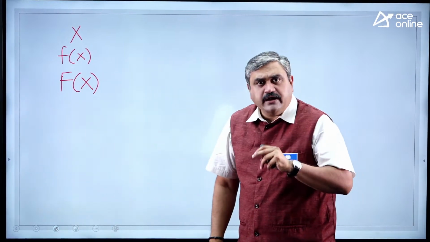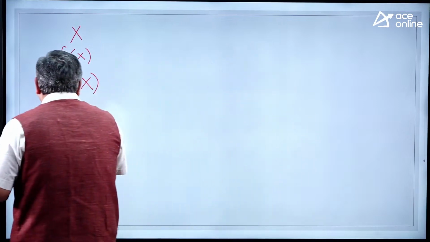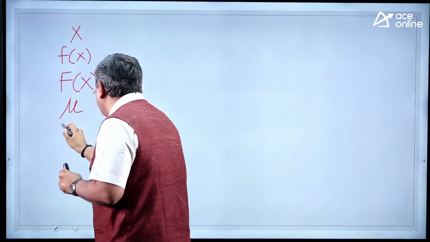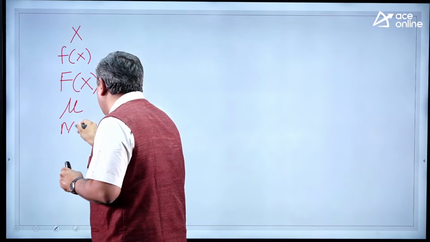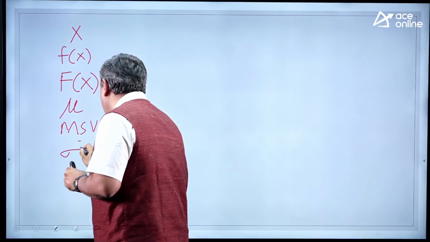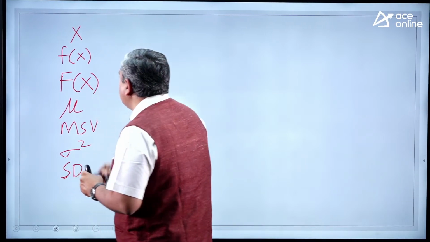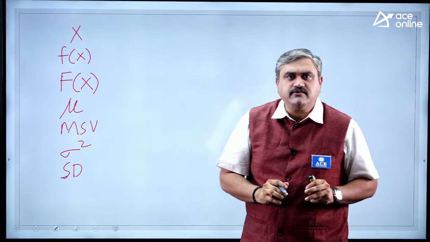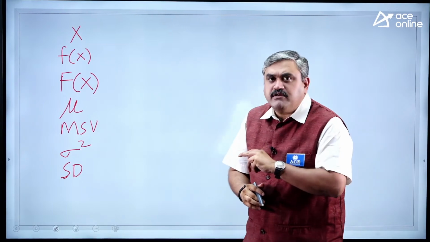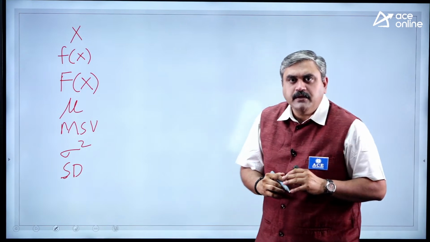Okay. And what are the statistical parameters we will have? You will have mean value, mu, you will have mean square value, and you will have variance, and you will have standard deviation. So these are all the parameters that you need to understand, that whenever you have a random variable, you have to go with this part. Okay. Is it clear?